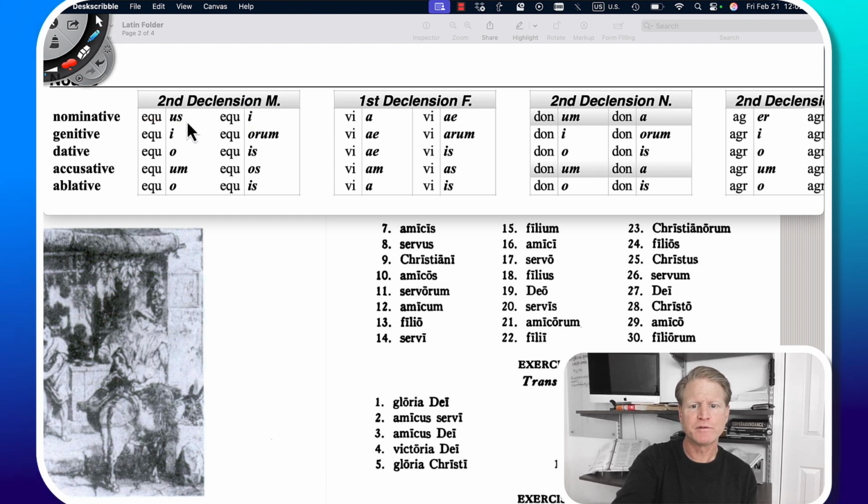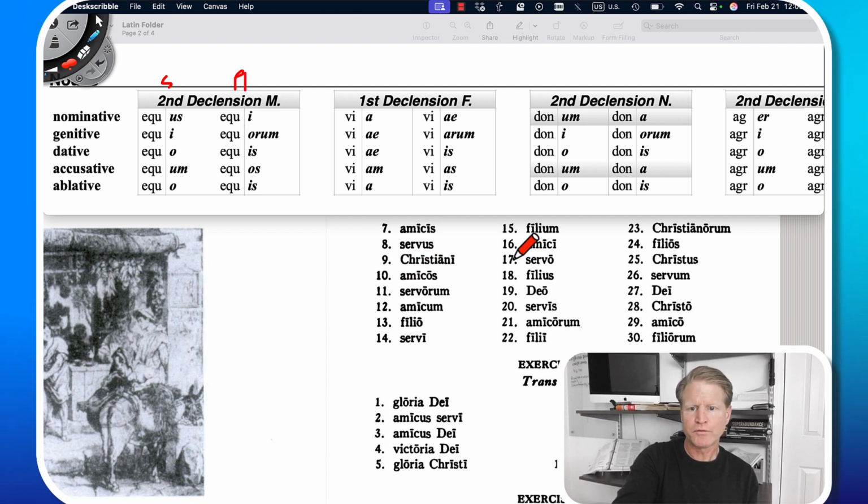Number 17, we have servo. In the restored classical pronunciation, people are going to say servo. So if we replace equus with serv, S-E-R-V, servus, in the restored classical pronunciation, we'd have servus, servi, servo, servum, servo. And this one has a macron over the O, so it is ablative. So it's this one, ablative singular, servo. And that means by, with, or from the slave. Number 25, Christus. Christus simply means Christ, and it's in the nominative singular. Singular on this side, plural on this side. I'll leave that up there.